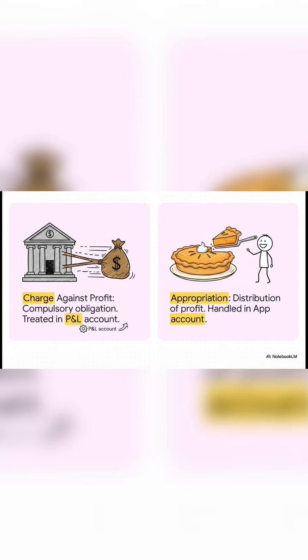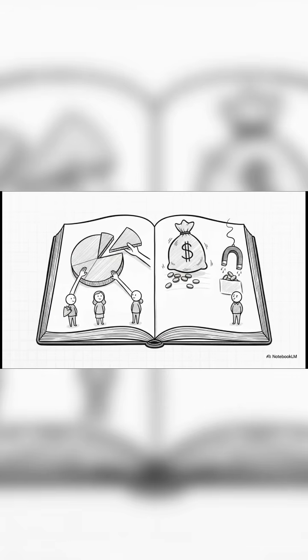You literally have to pay these bills even if the business is bleeding money, and they sit right there in the standard P&L account. An appropriation, on the other hand, is just slicing up the leftover profit pie for the partners. It only happens if there's actually profit to slice, and that is exactly what goes into the P&L appropriation account.